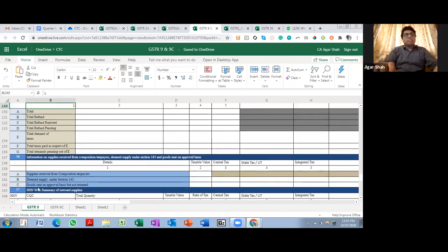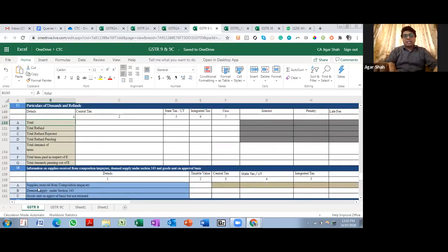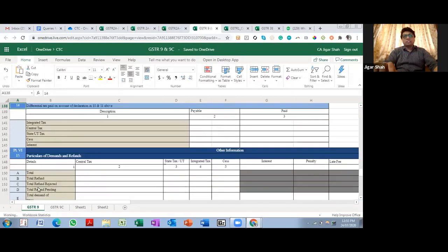Yeah, table 15, I don't think there is any relief over here. So if there is a refund or a transaction which falls under this paradigm, then you have to fill it. I don't see there is any relief, and I don't think filling up this table should be a challenge.